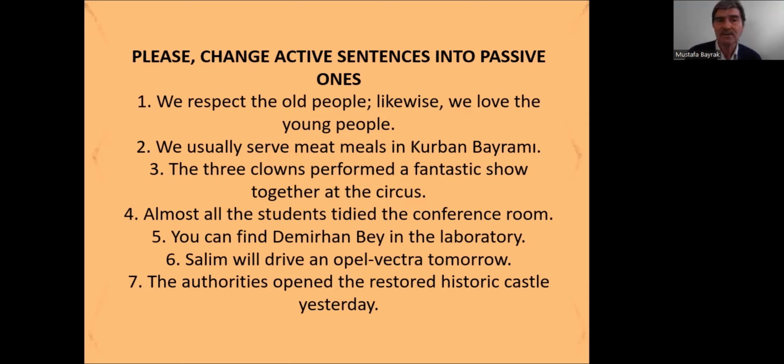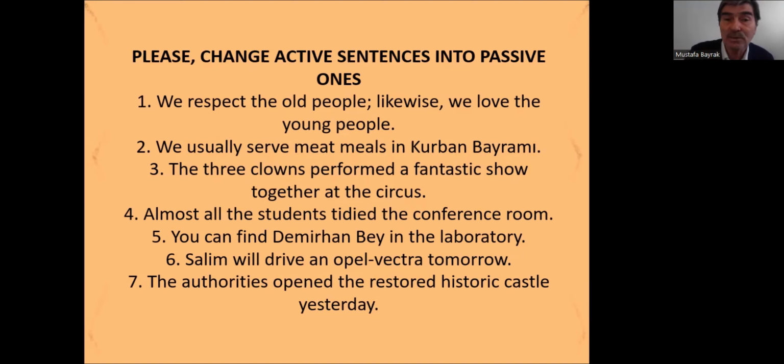Third one: the three clowns performed a fantastic show together at the circus. A fantastic show is the object. So let's change the object of the active sentence into the subject of the passive sentence like this: a fantastic show was performed by the three clowns together at the circus.